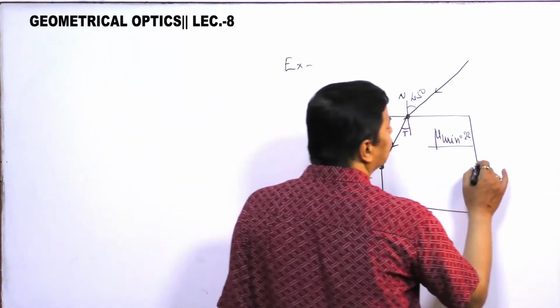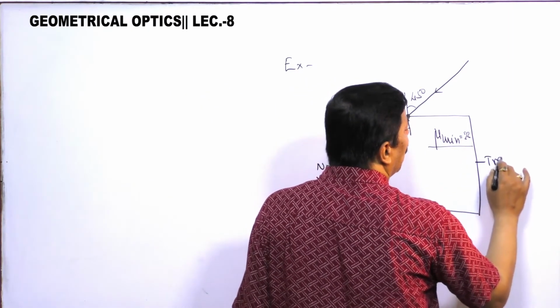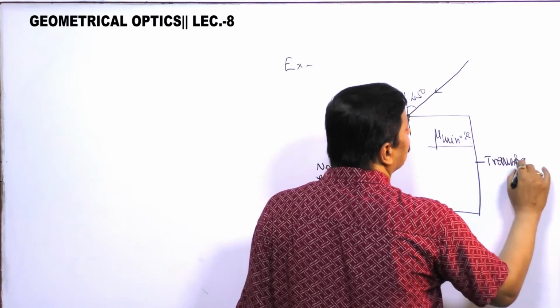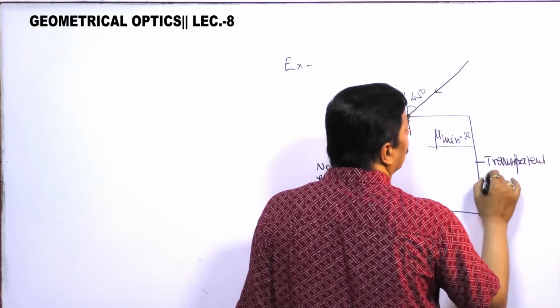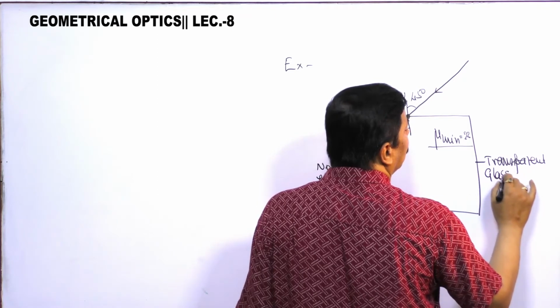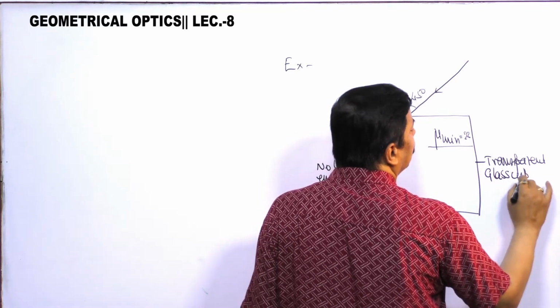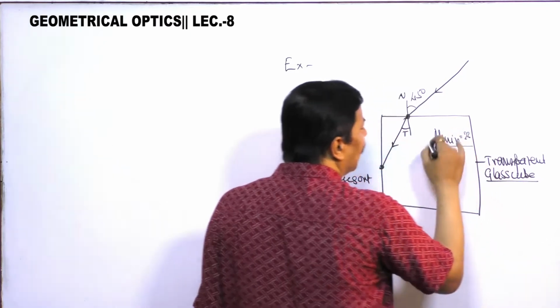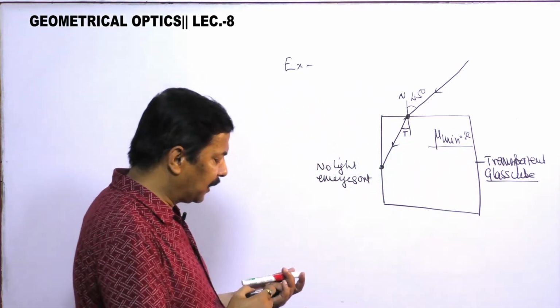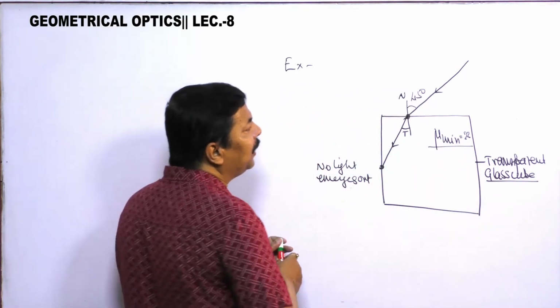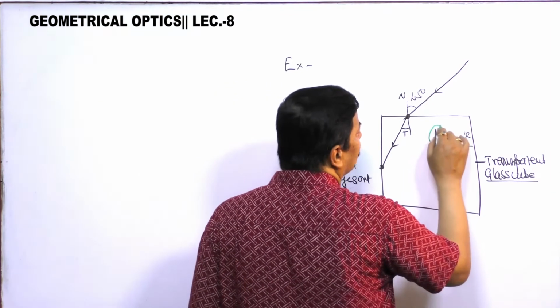This is your transparent glass cube. You have to find the minimum value of refractive index which will satisfy this condition.